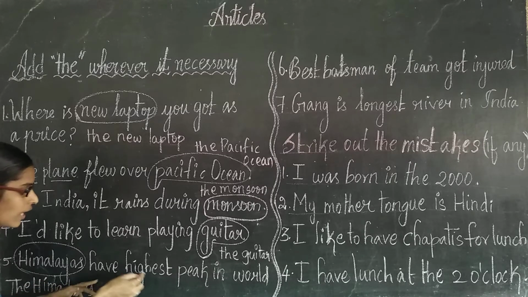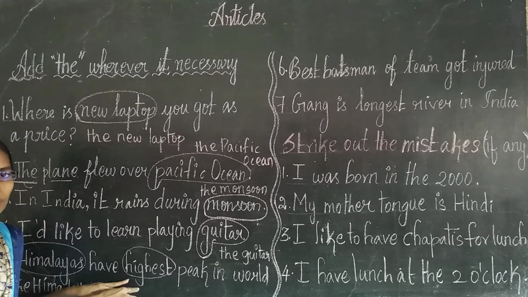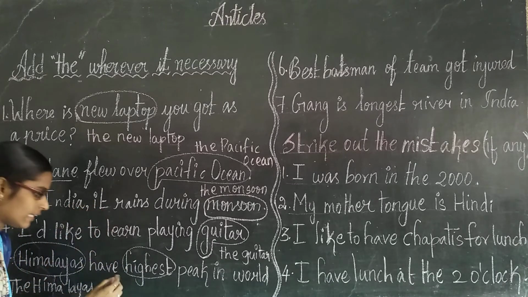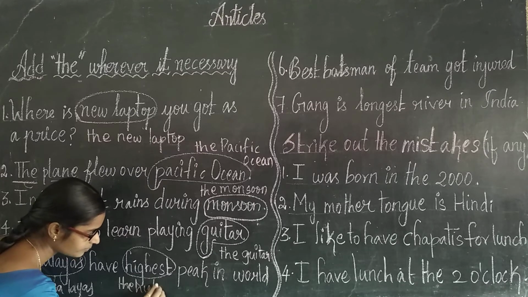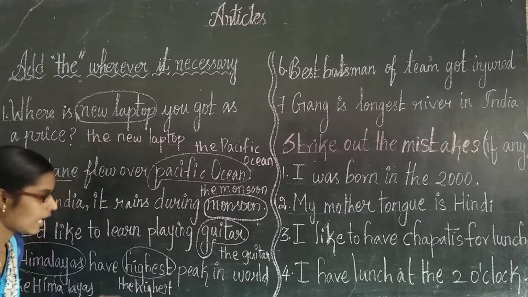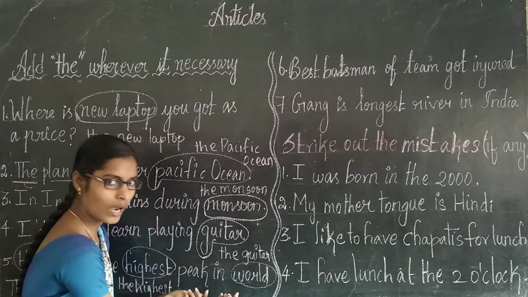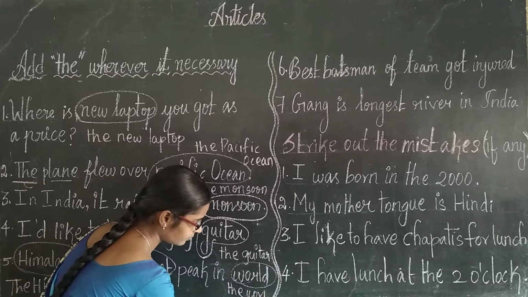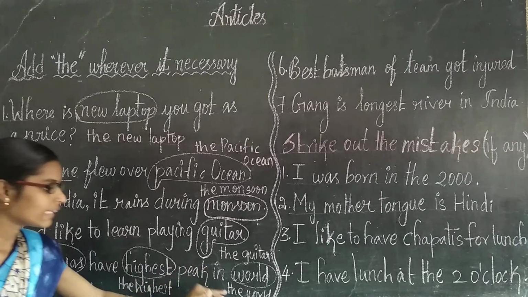And highest is the superlative degree. So before a superlative also we have to use the article the. So, the highest. World is a truth, only one. So, the world. The geographical area, the highest superlative, the world.